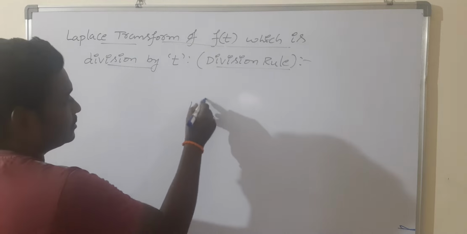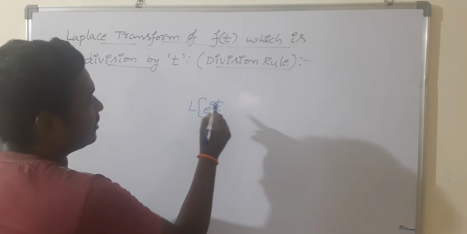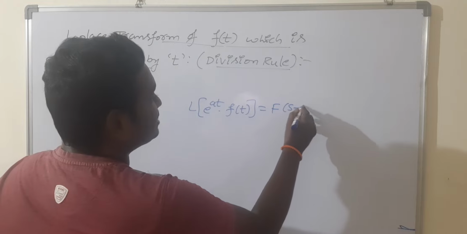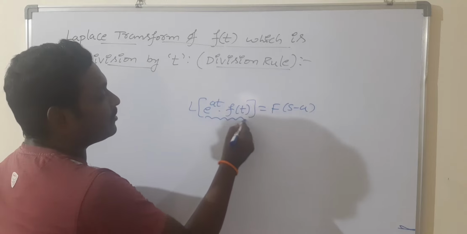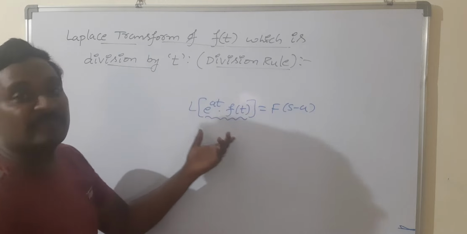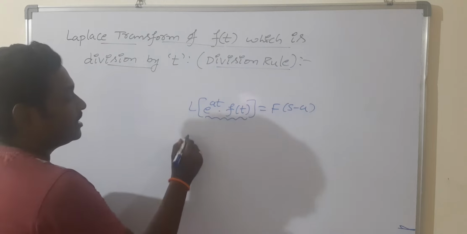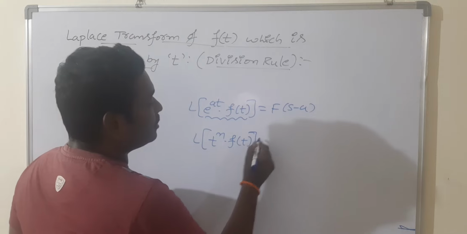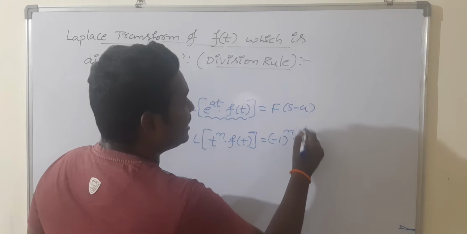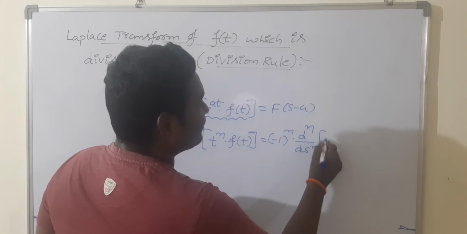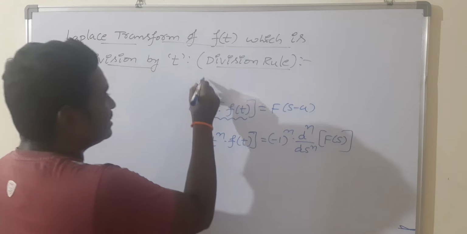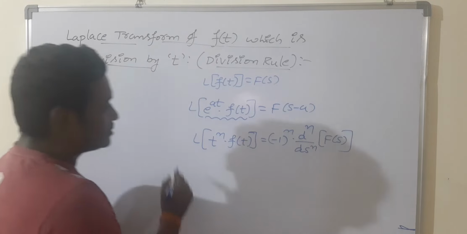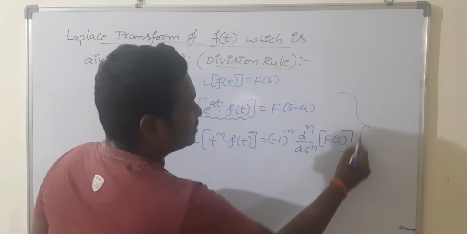What is the first shifting theorem? L of e power at into f of t is equal to function of s minus a. If the function is in the form of e power at into f of t, then we can use this first shifting theorem. If the given function is in the form of t power n into f of t, then the rule is minus 1 whole power n into d power n by ds power n of f of s. In both cases, the Laplace transformation of f of t is a function of s. These are the previous models we discussed.